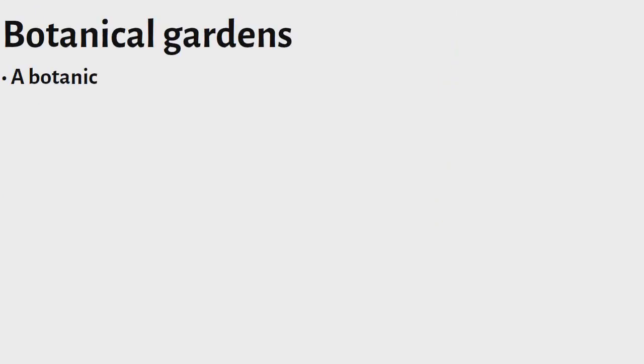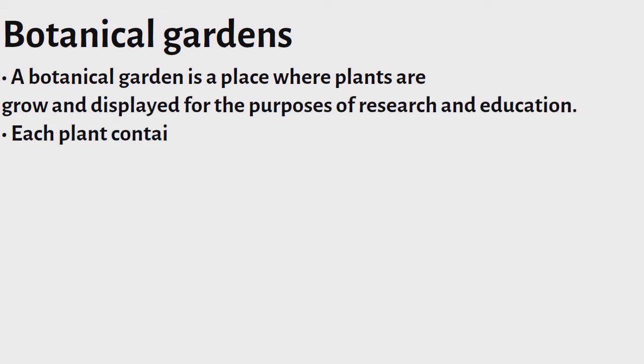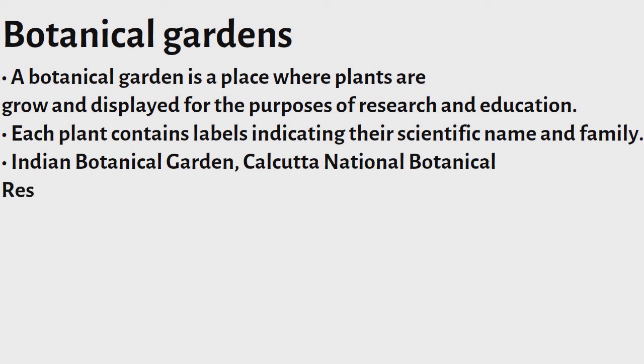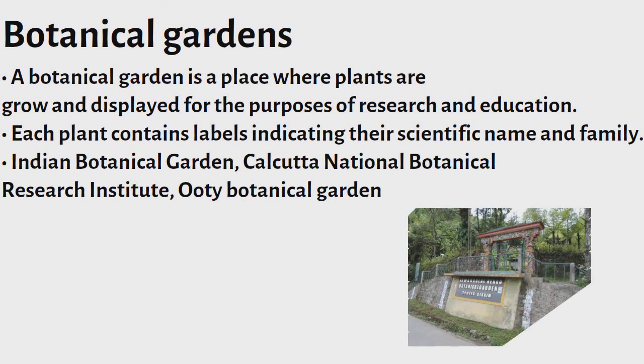Botanical gardens. A botanical garden is a place where plants are grown and displayed for the purposes of research and education. Each plant has a label indicating its scientific name and family. Famous botanical gardens: Indian Botanical Garden, Calcutta, National Botanical Research Institute, Lucknow.